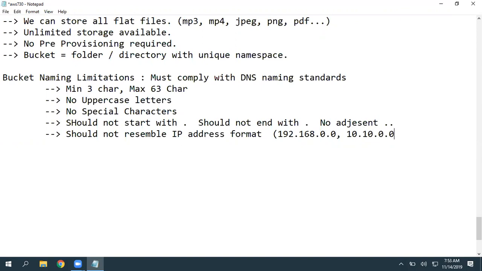Why? Because S3 has a feature called static website hosting. So just for that feature, it will not allow. Whenever you are enabling that feature, in the backend we automatically get a public IP address for that bucket. So that is why it will not allow us to create a bucket with these IP address formats.